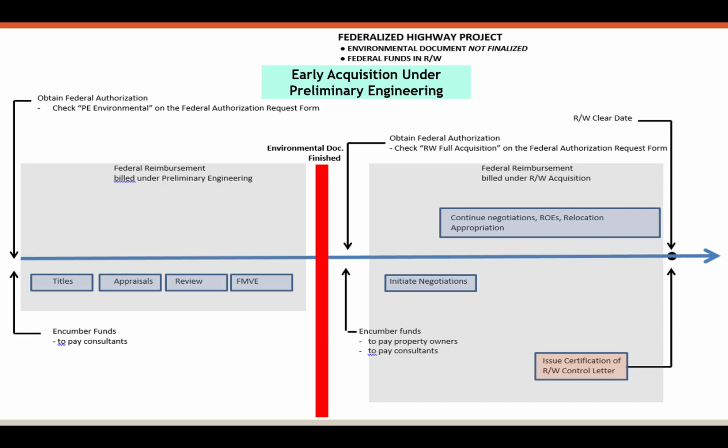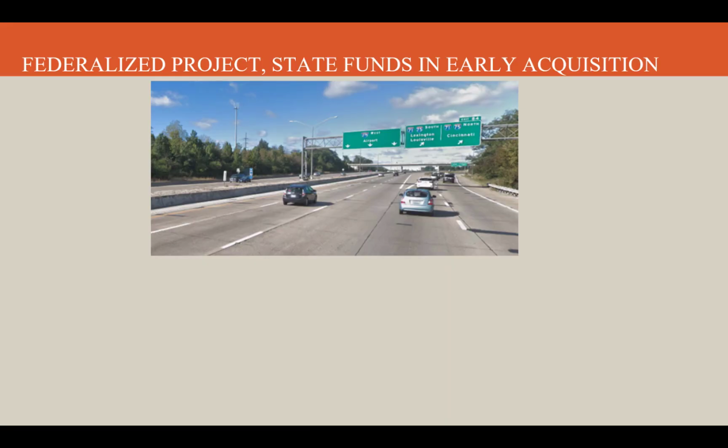Once the environmental is complete and finished, then you'll move towards the next authorization: negotiations, obtaining a right of entry, performing relocation, and you'll be able to go ahead and appropriate if necessary. And you'll be able to issue a certification of right-of-way control letter. So that gives you the full authorization. Next, we're going to take a look at the federal project with state funds in early acquisition.